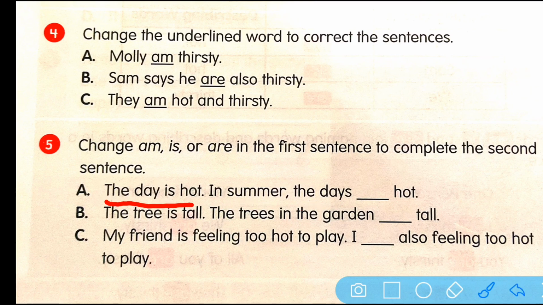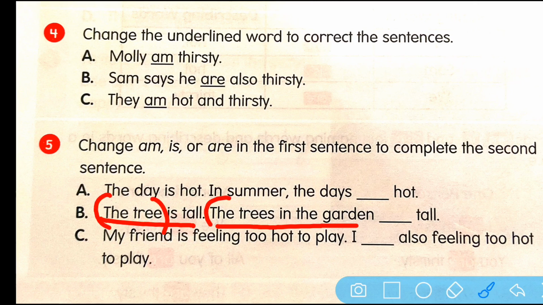And B, the tree is tall. And in the second sentence, we have the trees in the garden. Okay. See here it says the tree, only one tree. But here it says the trees. So it's more than one tree. It'll be the trees in the garden are tall. A-R-E, you will write. Okay.